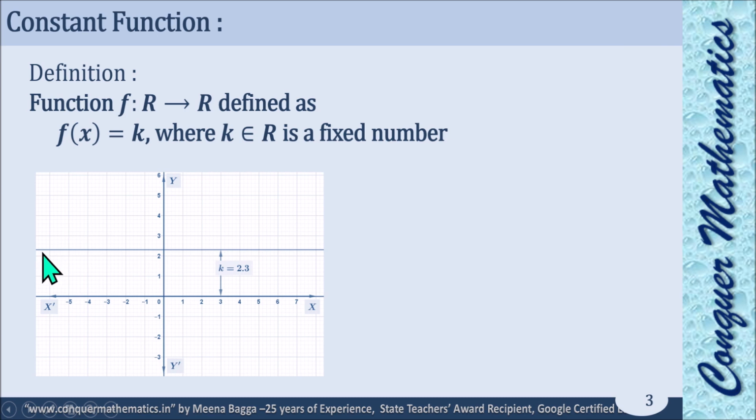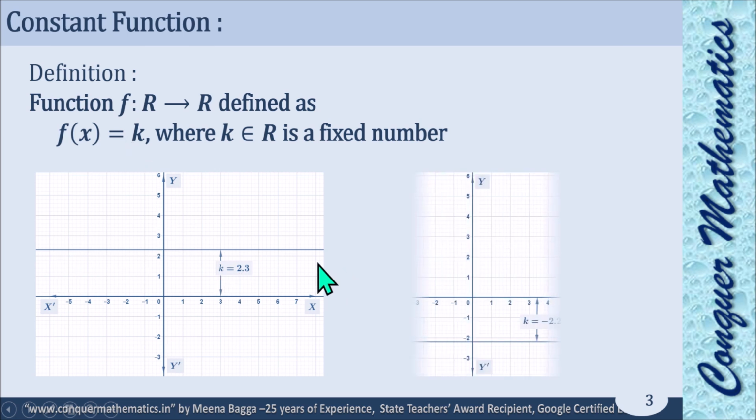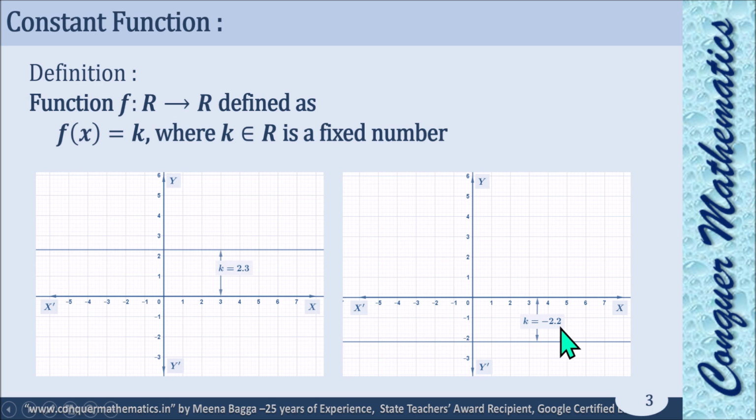Here you can see this is a line parallel to x-axis, and here k is 2.3. That means if k is 2.3, this type of graph will be there. And if k is suppose a negative number, then this graph would be below the x-axis. Okay, these types of graphs can be created.